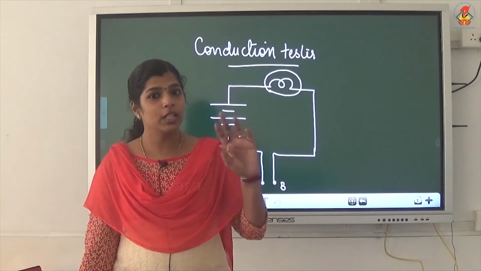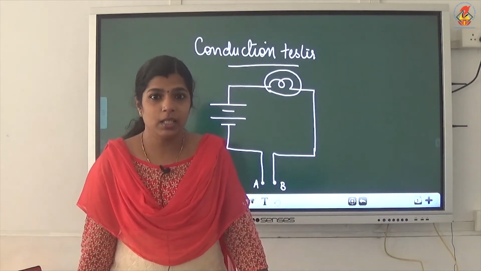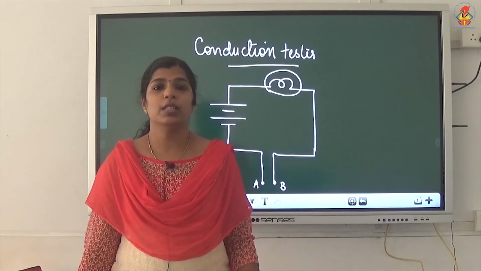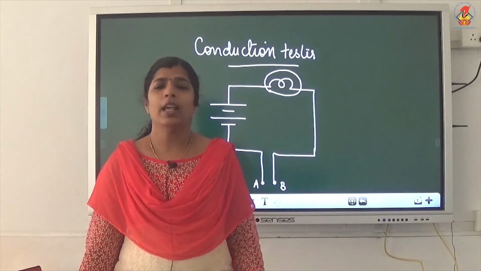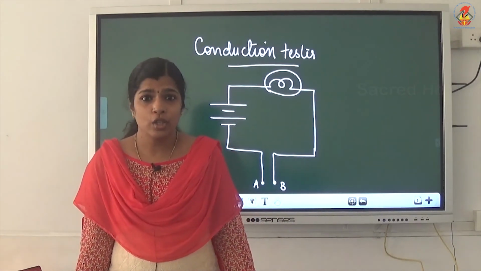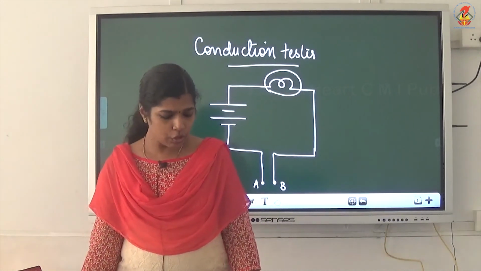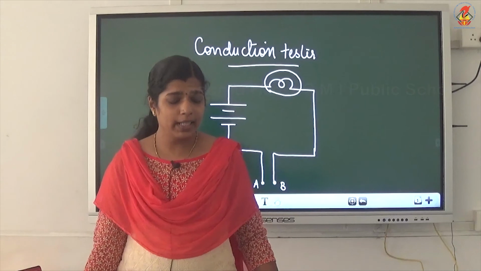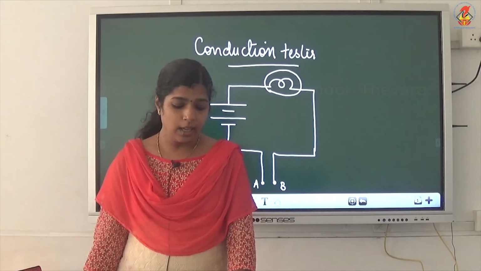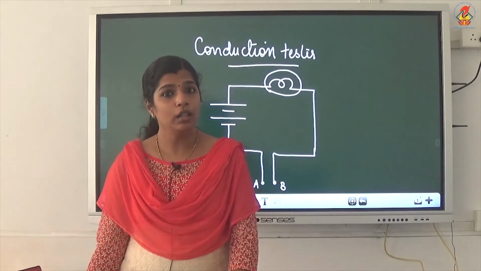So, in the first 2 beakers, when you test with the help of a tester, the bulb will glow. That means those 2 solutions will conduct electricity, and the third one, that is distilled water and sugar, will not conduct electricity. So, from this activity, we get an idea that most liquids that conduct electricity are solutions of acids, bases or salt.